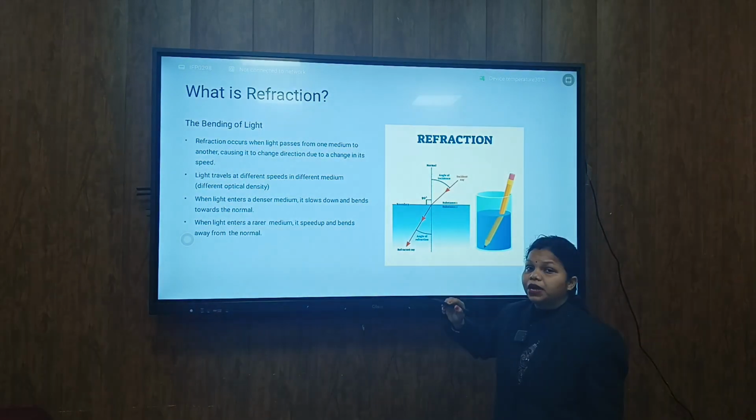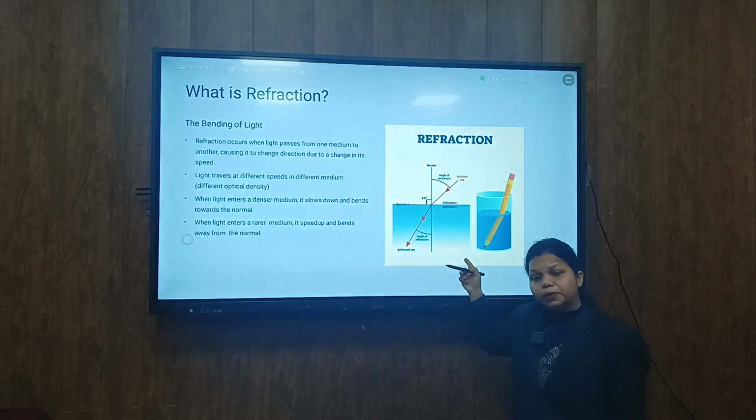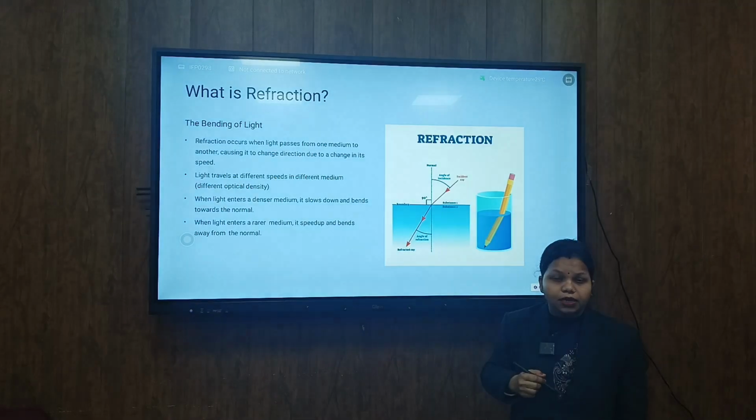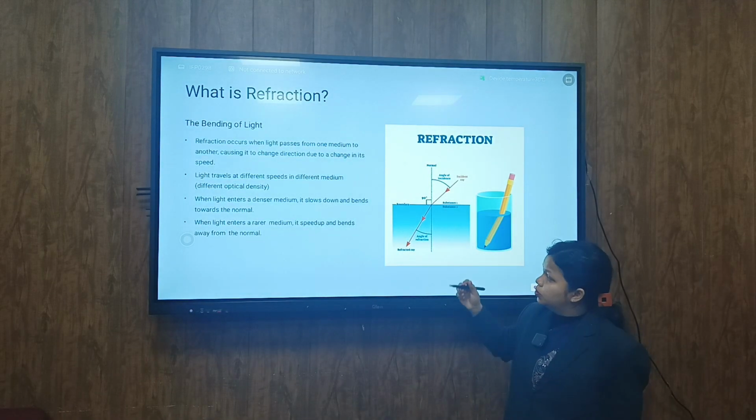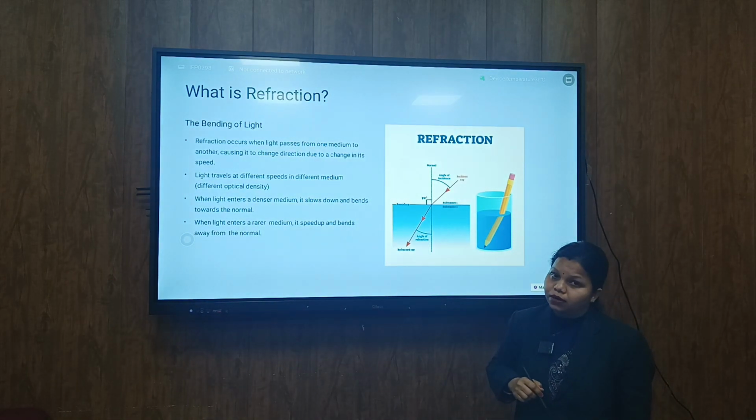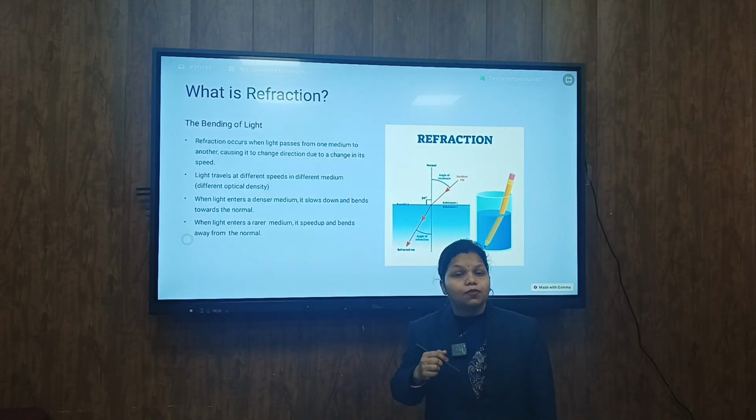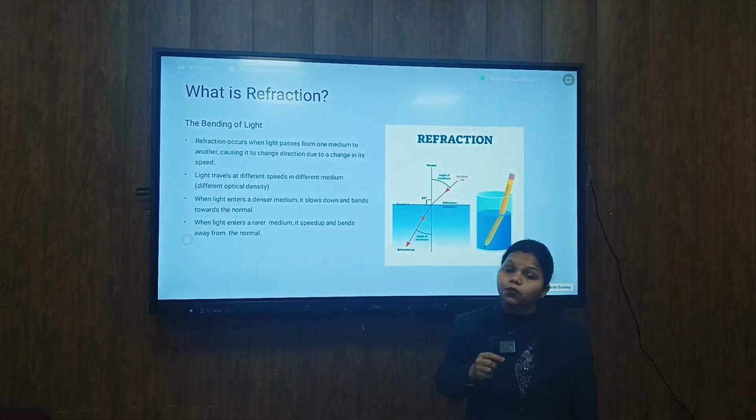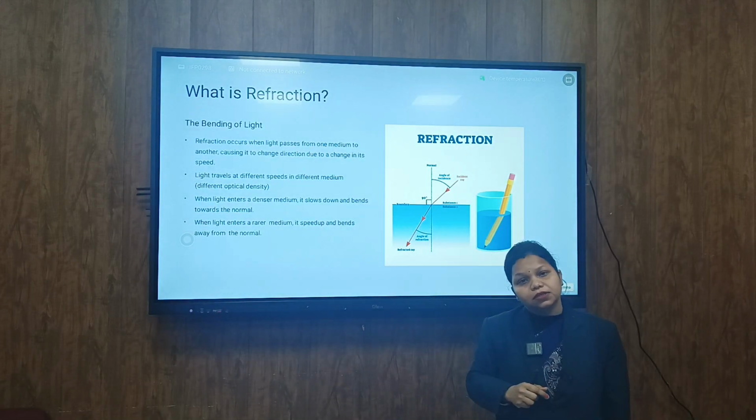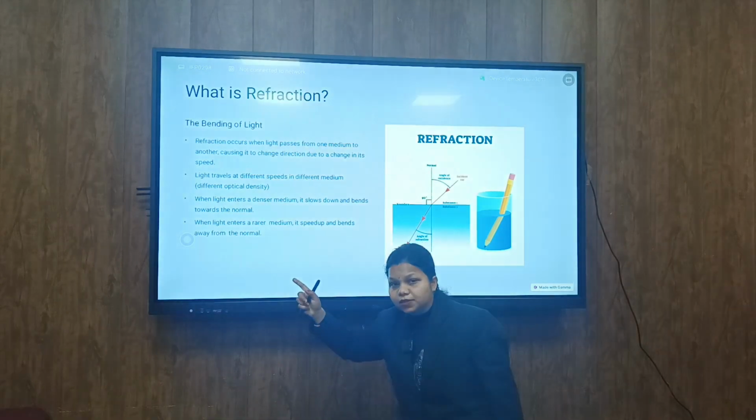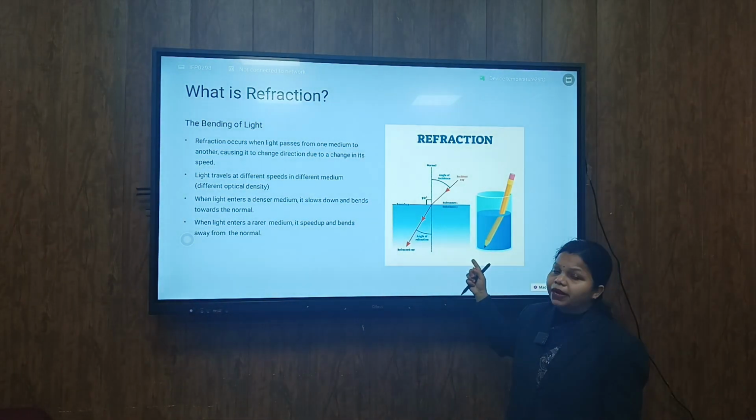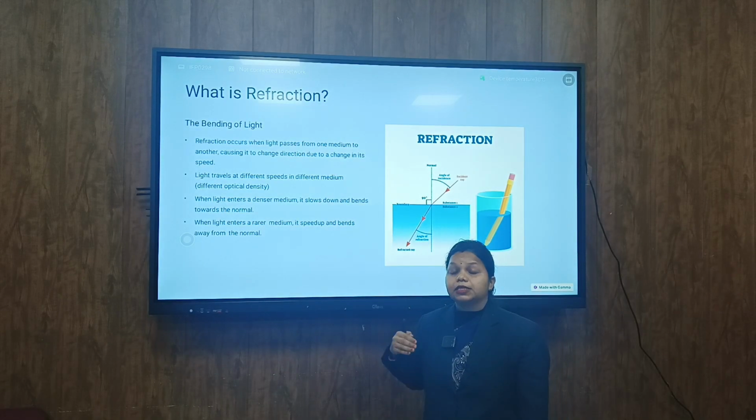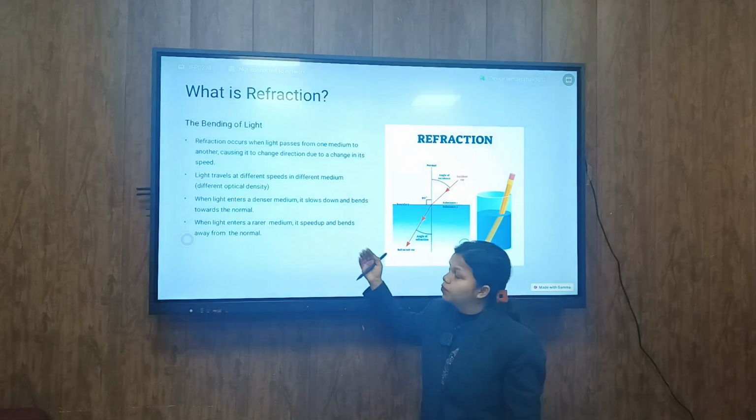This angle of refraction depends on whether it is an optically denser medium or an optically rarer medium. How will you decide whether it is optically denser or rarer? Just take the example of air and water. Air is rarer and water is denser. But when we compare water and glass, water becomes rarer and glass becomes denser. So when light passes into a denser medium, it slows down and bends towards the normal. And when it passes into a rarer medium, it speeds up and bends away from the normal.